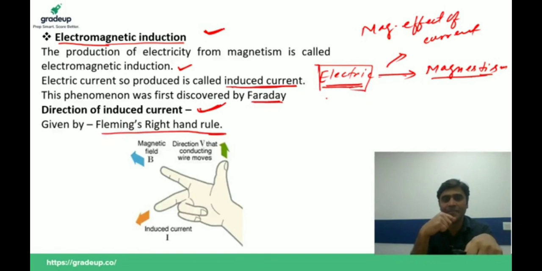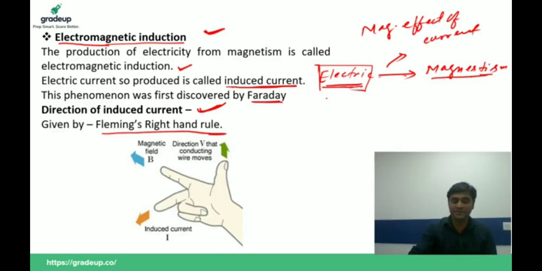Okay, and what is Fleming right hand rule? This is not important. This rule says that stretch your forefinger, center finger and thumb of your right hand mutually perpendicular to each other, in such a way that forefinger points in the direction of field. Thumb points in the direction of motion of conductor or wire. Then direction of center finger will give you the direction of induced current.